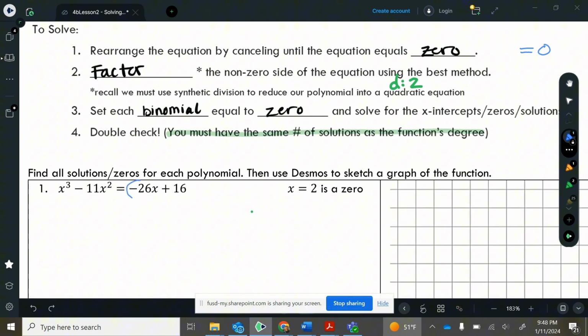So to cancel out this term, this is a minus 26x. We're just going to do the opposite. We're going to add 26x. To cancel out this plus 16, we're going to do the opposite of addition, which is subtraction, minus 16. Now, whatever we do to one side of the equation, we got to do to the other side. So I got to do these same 2 things, plus 26x and minus 16, on the other side of the equation.